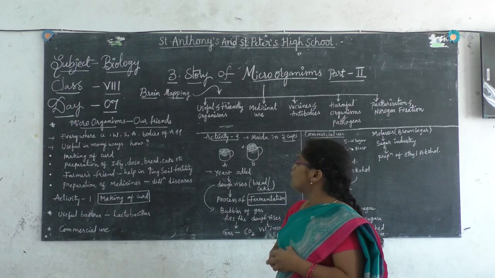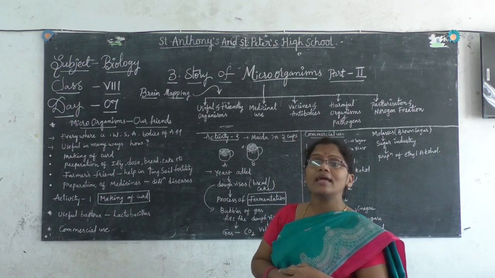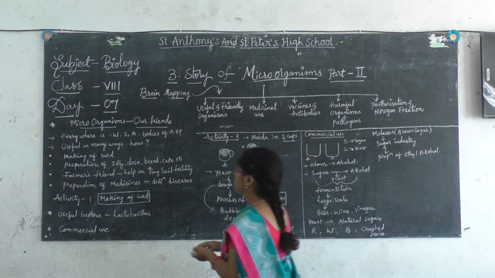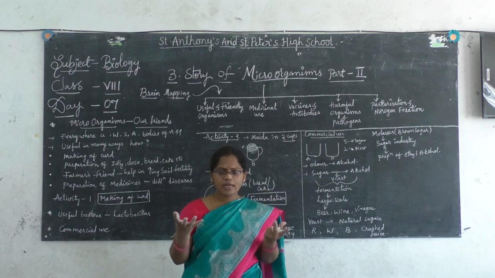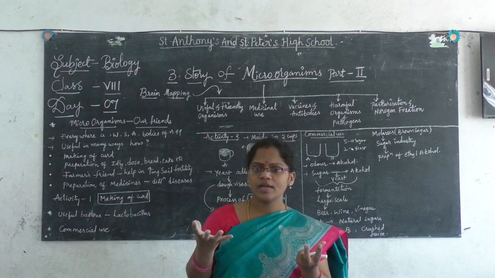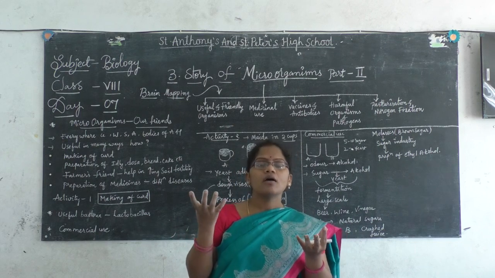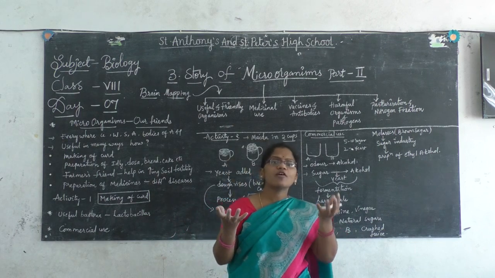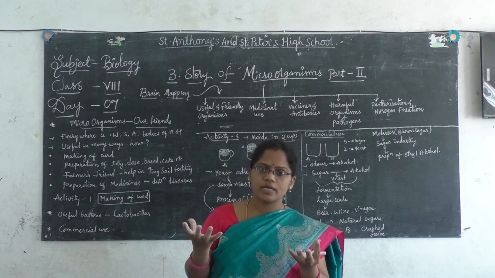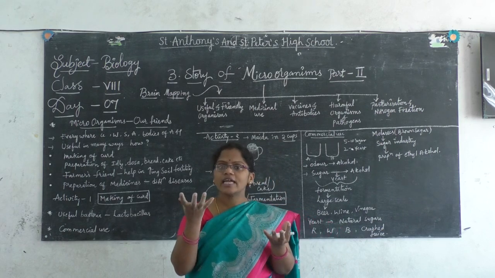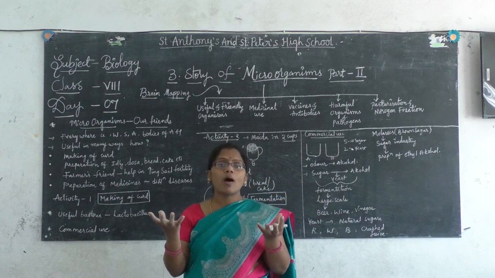Right? Now, we come to the activity: how making of curd takes place. Already you know how curd is prepared. Right? You take 2 bowls. In one bowl you take cool milk, in the other bowl you take lukewarm milk. In bowl A you are taking cool milk. In bowl B you are taking lukewarm milk.